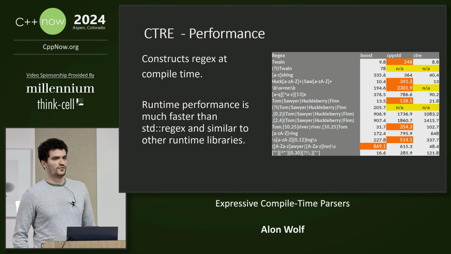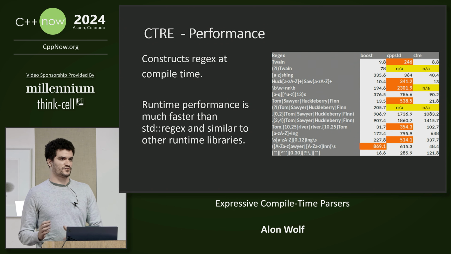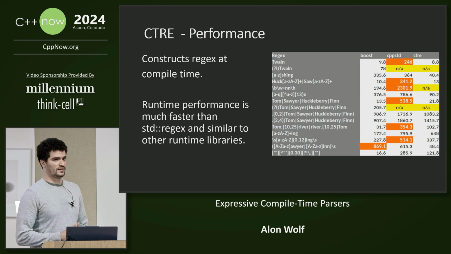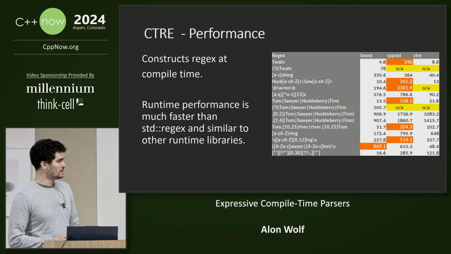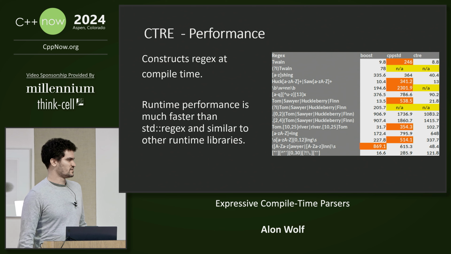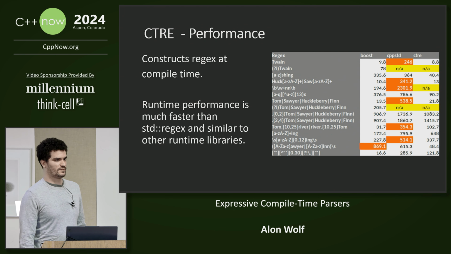So in terms of performance, the construction of the regex objects from the pattern happens at compile time. So it has zero runtime overhead. Now, matching and other operations can be done at runtime and compile time, and as you can see from this benchmark result, CTRE is much faster than std::regex and has similar performance to Boost.Regex.